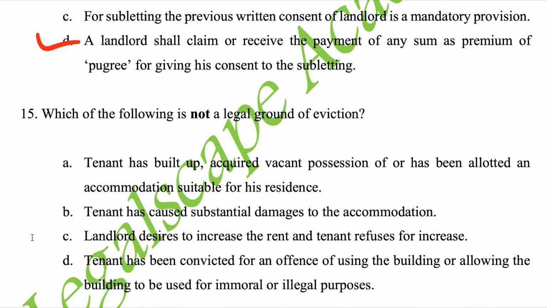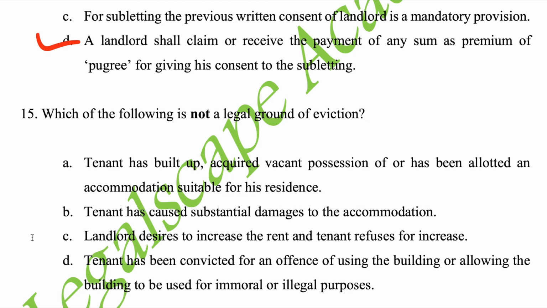Next question. Which of the following is not a legal ground of eviction? A. A tenant has built up, acquired vacant possession of, or has been allotted an accommodation suitable for his residence. B. Tenant has caused substantial damages to the accommodation. C. Landlord desires to increase the rent and tenant refuses to increase.